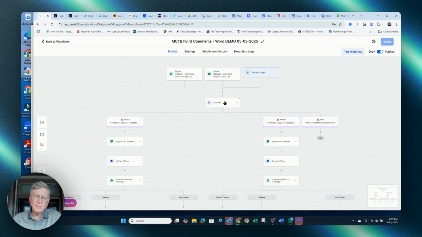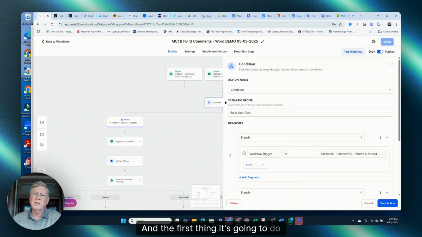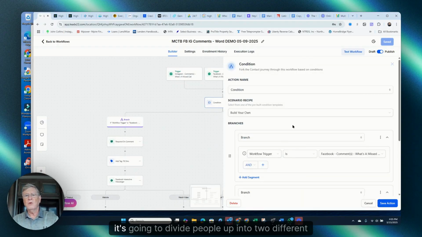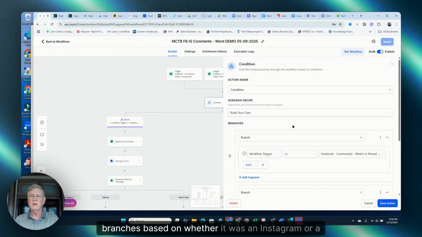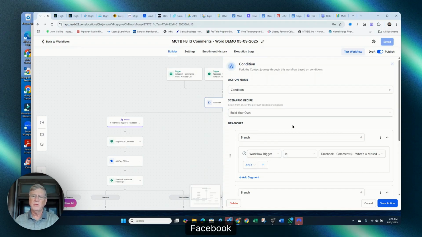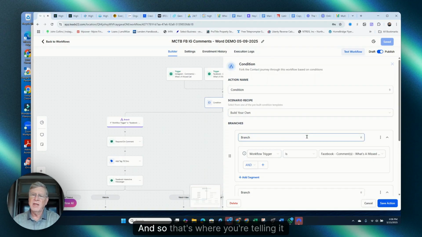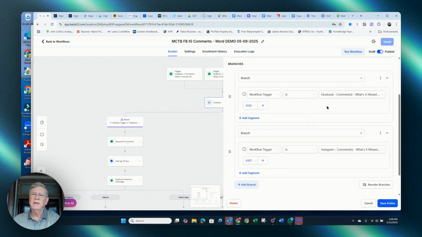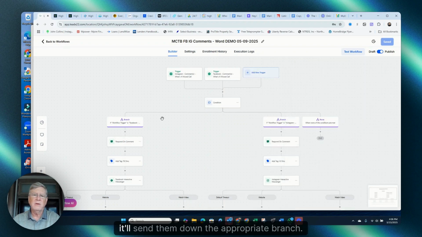So once you save this and somebody comments, the program kicks in and they start down this trail here. The first thing it's going to do is divide people up into two different branches based on whether it was an Instagram or a Facebook comment. And that's where you're telling it, on this if-then statement, that the workflow trigger is a Facebook comment or an Instagram comment. Now, once it does that, it'll send them down the appropriate branch.